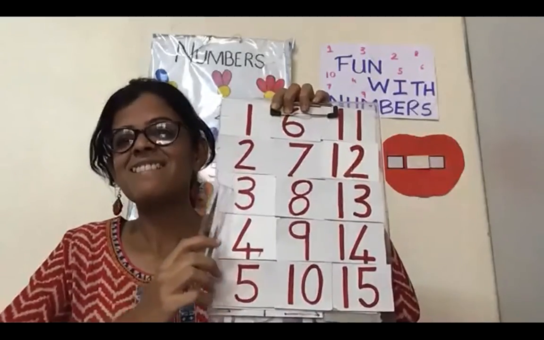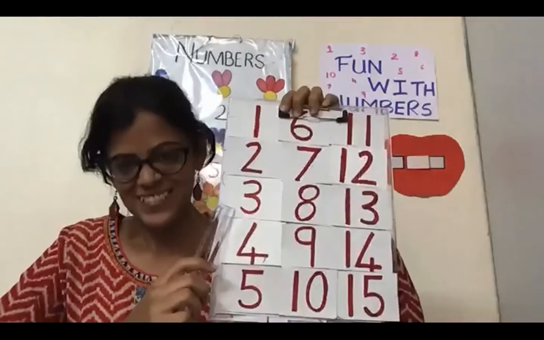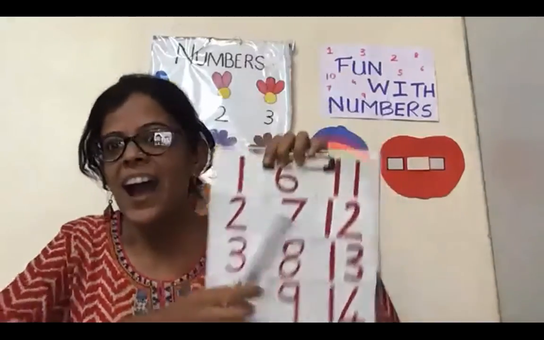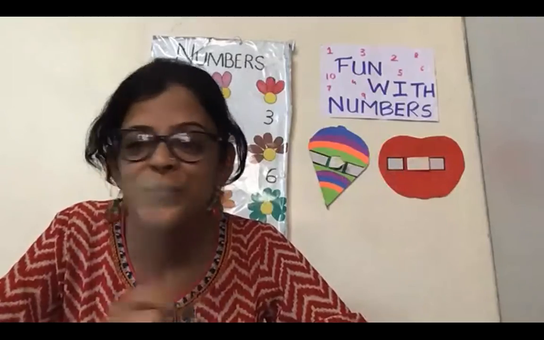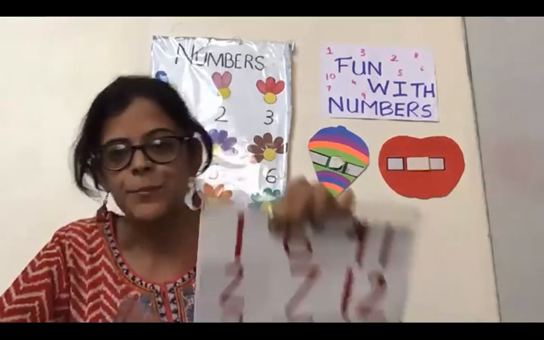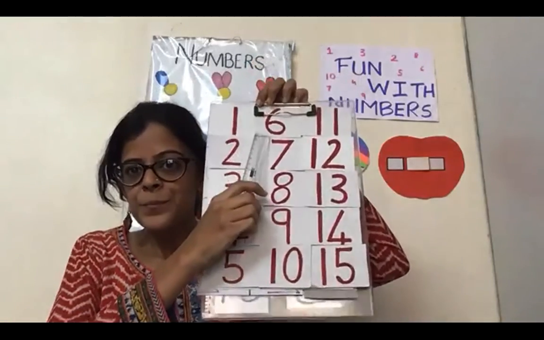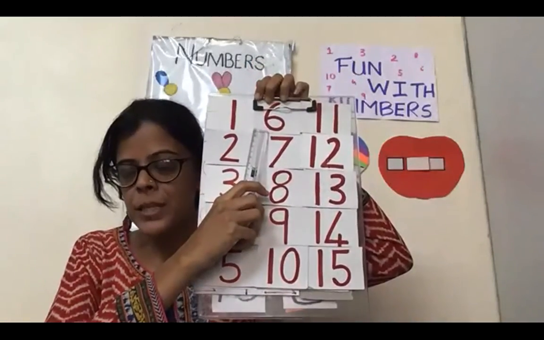1, 2, 3, 4, 5. Wow. Wow, stop. That was nice. But one at a time. If everyone will read together, I will get confused, isn't it? So one at a time. Okay, now who will read next? Come on, tell me. Which number? Come on.